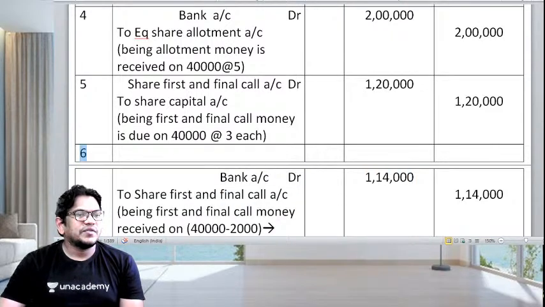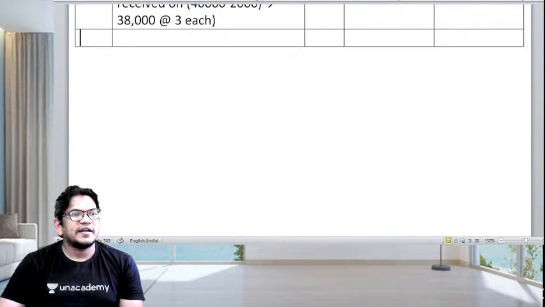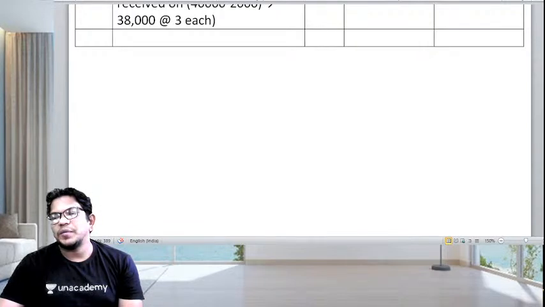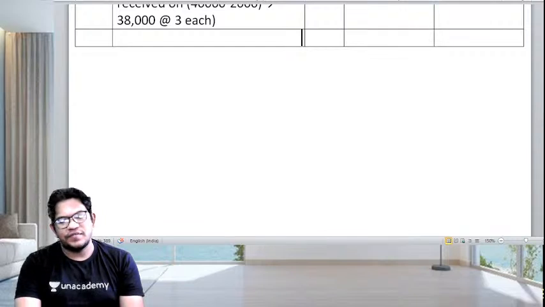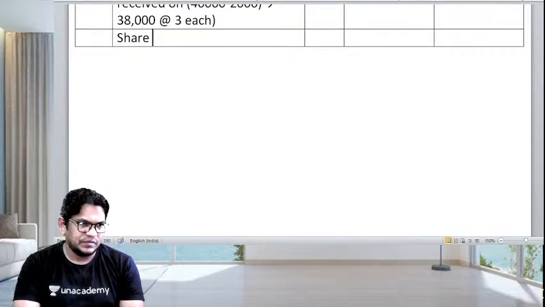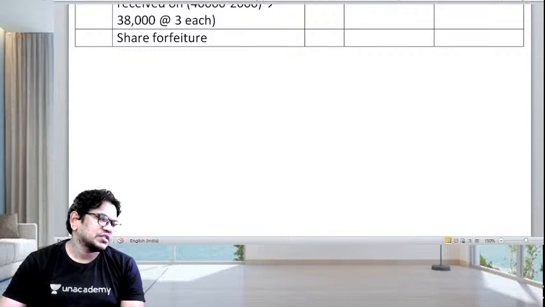Okay, so this is the 6th entry and the last entry. Now we are going to solve the problem on forfeited shares, the share forfeiture entry. Of how much?